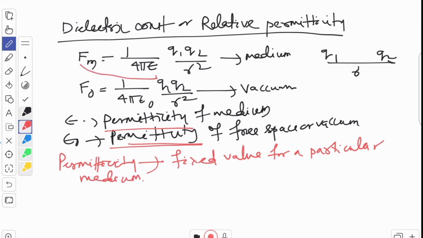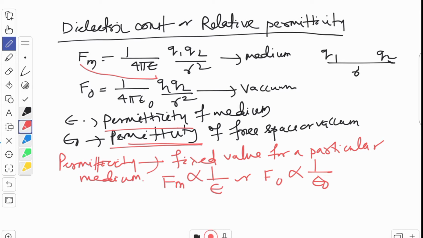As you can see, the force F in the medium is inversely related to this permittivity, or F naught is inversely related to 1 by epsilon naught.